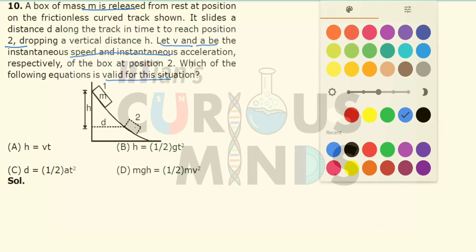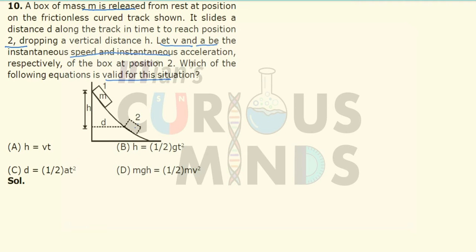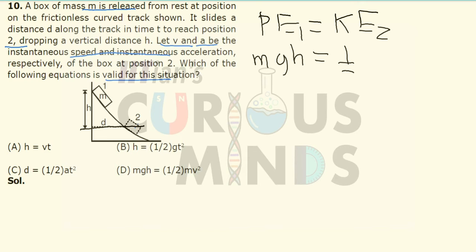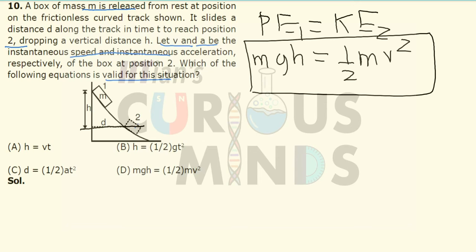First of all, by the law of conservation of energy, if this track is smooth, we can apply conservation of energy, that is, the potential energy at point 1 will be equal to the kinetic energy at point 2. If I consider this as the ground level, mgh will be equal to half mv square, where v is the velocity at point 2. So this equation is valid, so option D is correct.